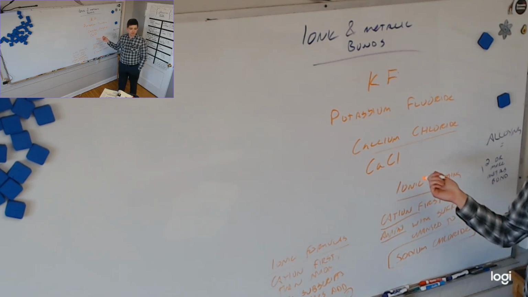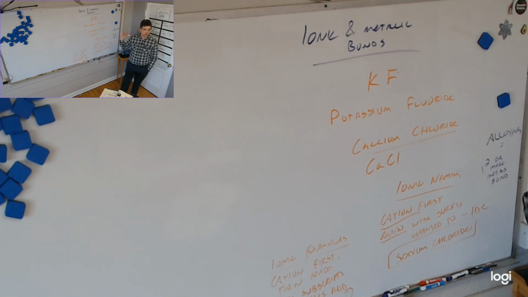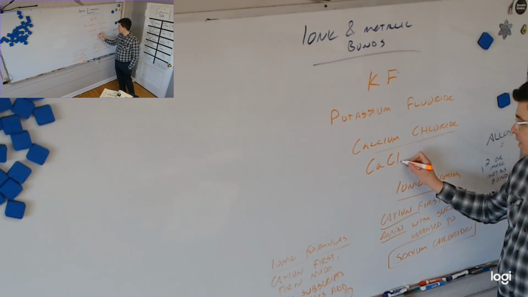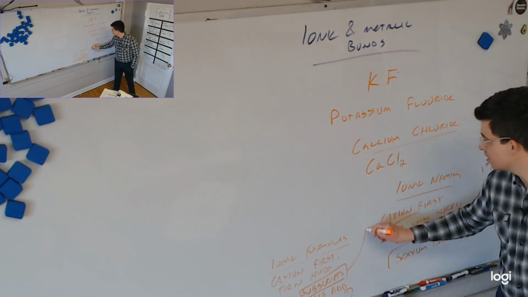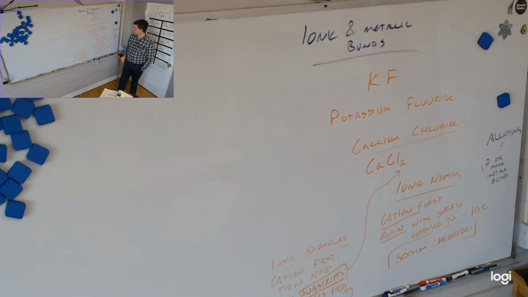What's the chloride ion's charge? Negative 1. So do those add up to 0? No. So what do I need to do with the chloride? I can only ever multiply. What do I need to multiply chloride by? I multiply chlorine by 2, and I use a subscript. So I change the subscripts so the charges add to 0.